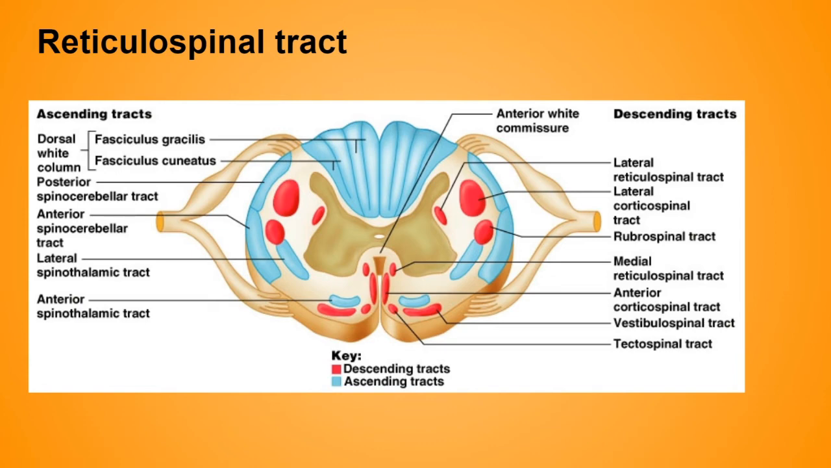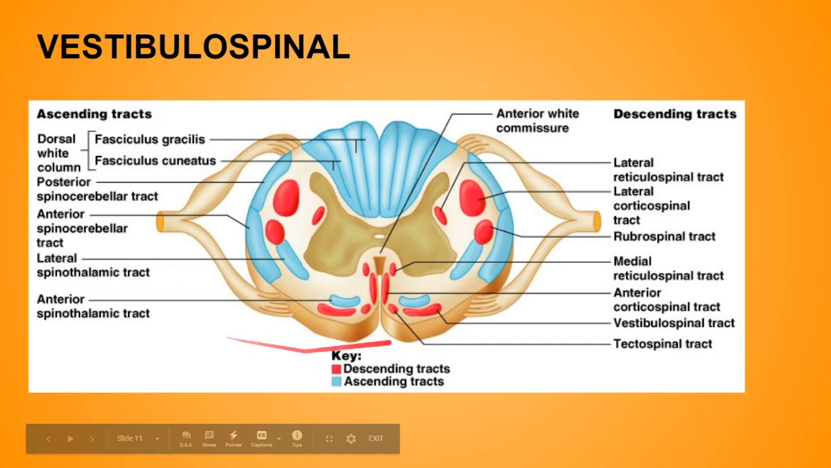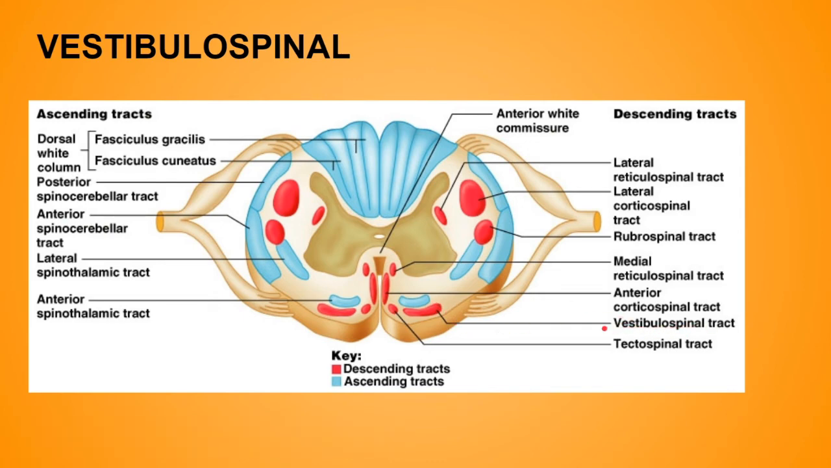Now next is the vestibulospinal tract of the descending tracts. Over here, as you can see, this is the vestibulospinal tract, and it is present in the anterior white column. This is the anterior part, this is the posterior part. As the name says, vestibulospinal, it originates from the vestibular nucleus and terminates in the anterior horn cells of the spinal cord. It is responsible for the unconscious maintenance of posture and balance.